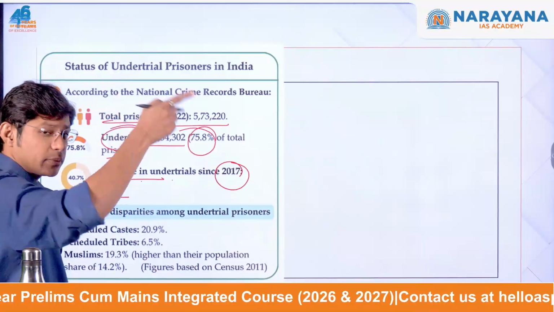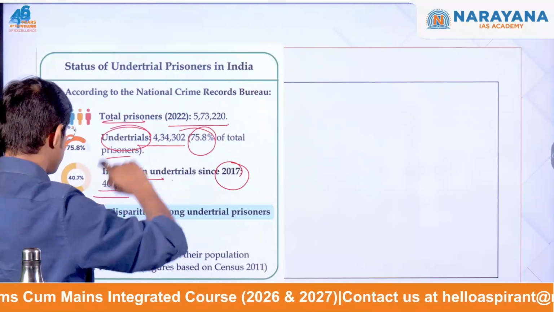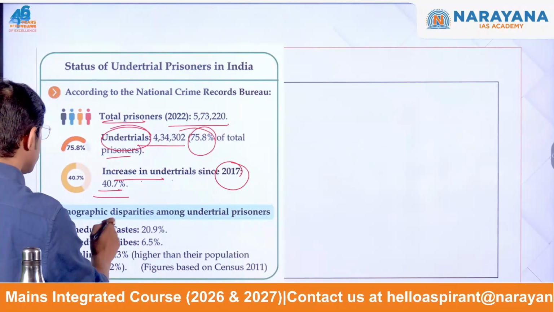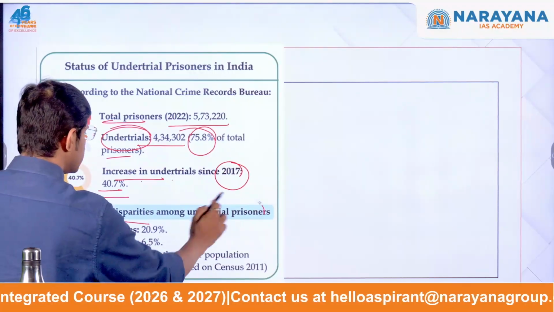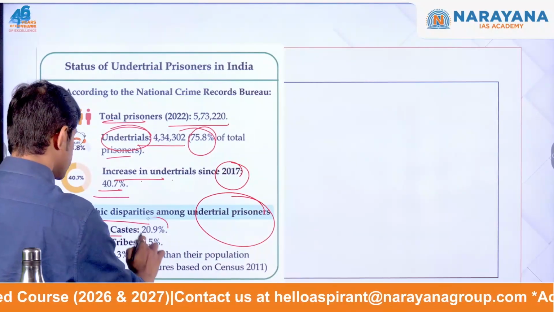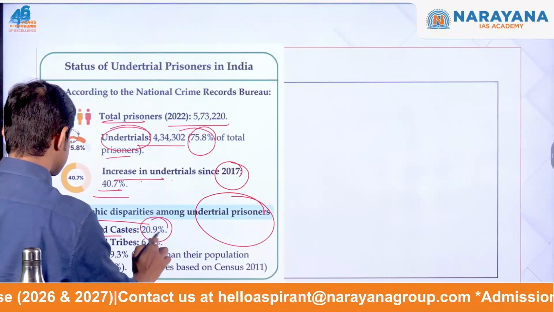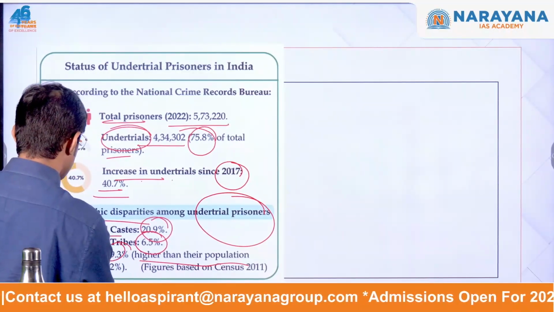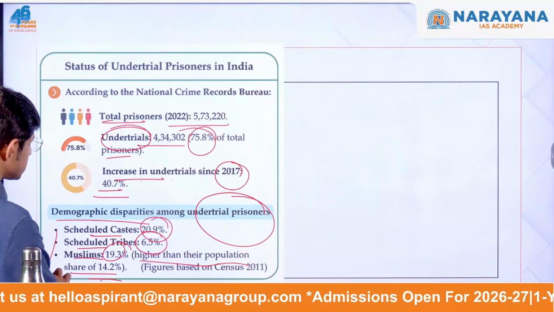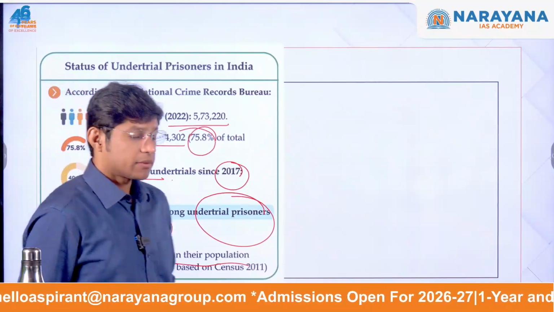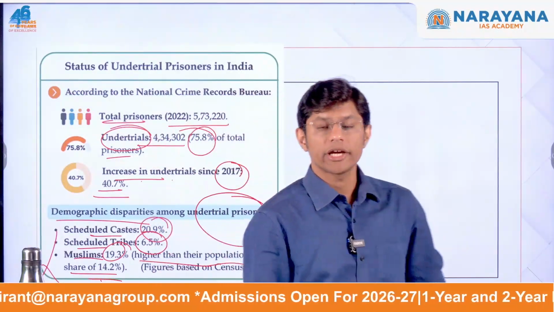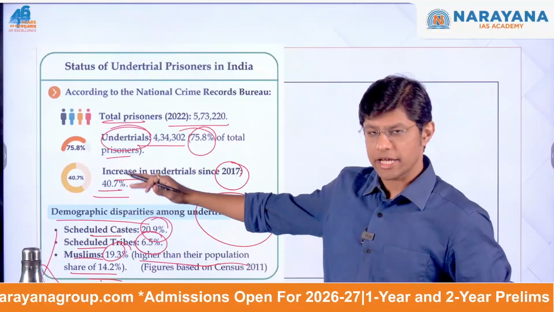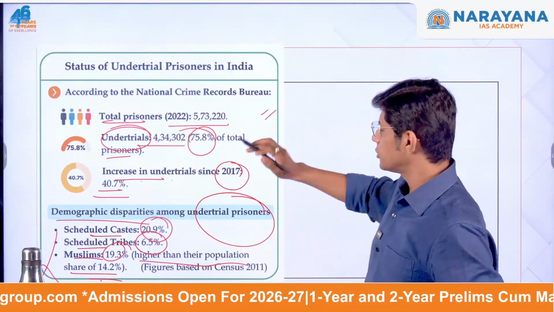I am talking about the demographic disparities among the under trial prisoners. SC constitute 20%, ST 6.5%, Muslims higher than their population share of 14.2%. This is alarming. So there's something wrong in the society, the education. The government has to think and ensure that this problem is stemmed.